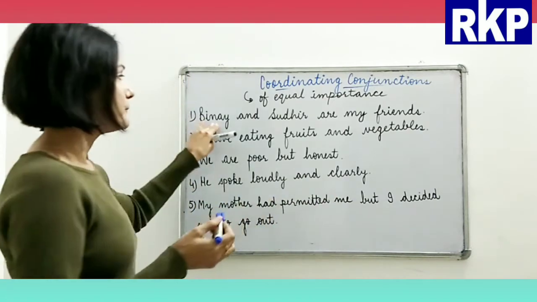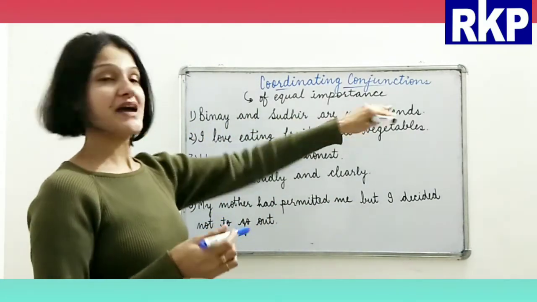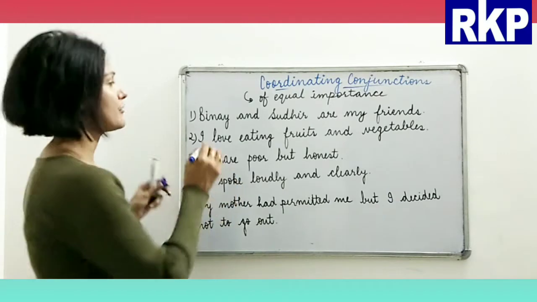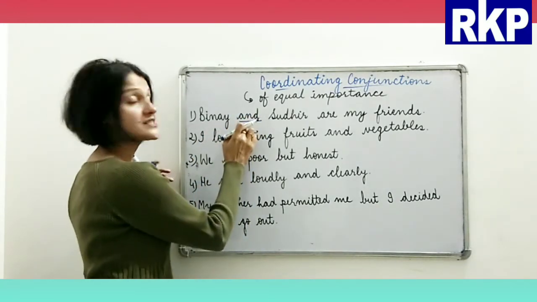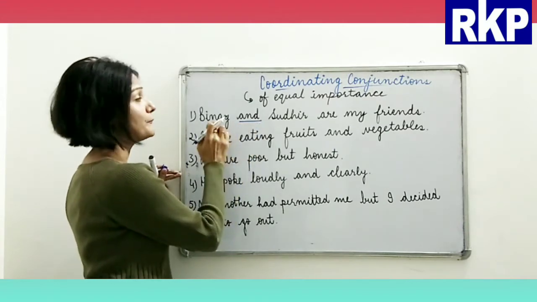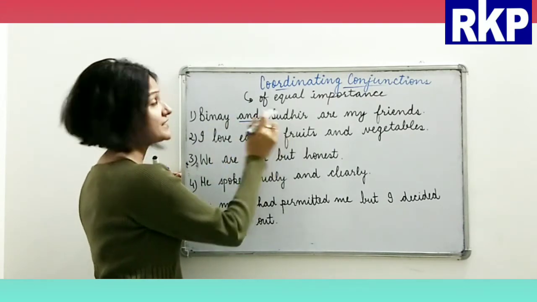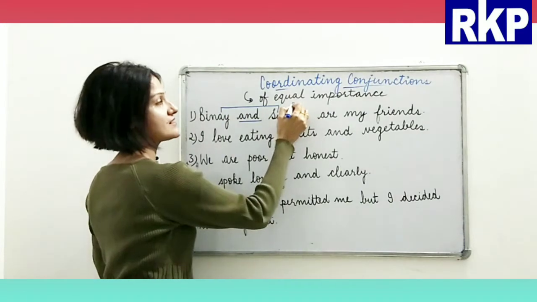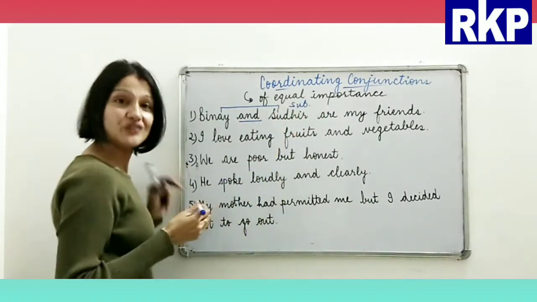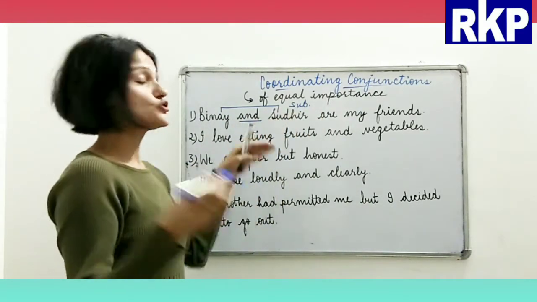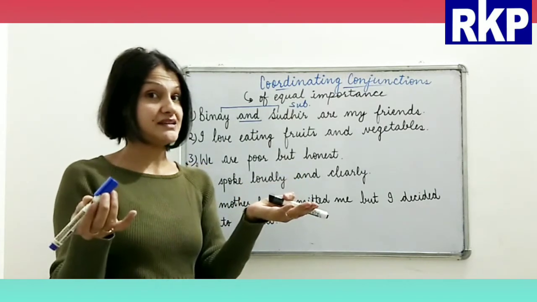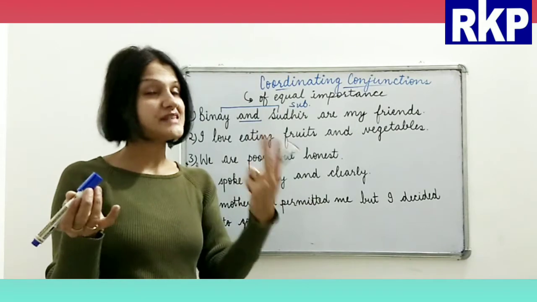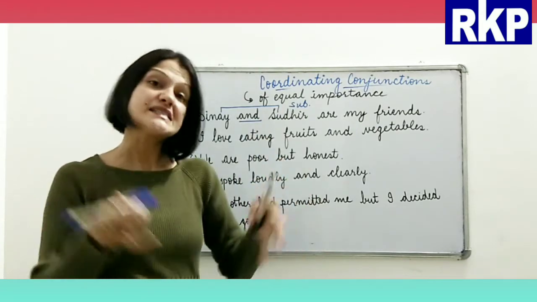Now see here, Binay and Sudhir are my friends. Now if you see here, beta, this is our conjunction, right? And this conjunction is joining Binay and Sudhir, right? And both are subjects, right? So here it joined the same thing in the sentence, two same things, both are subjects.